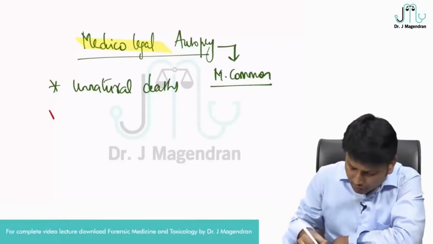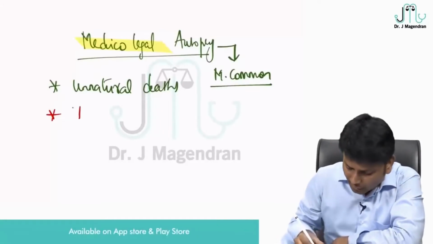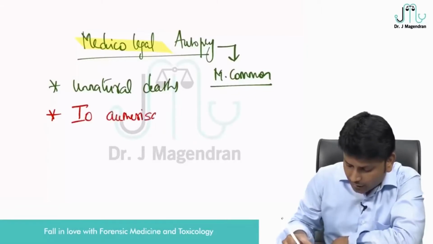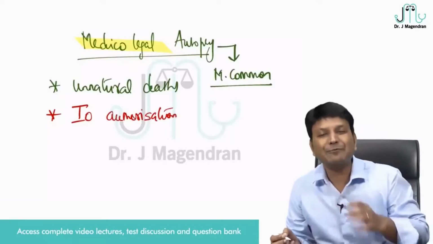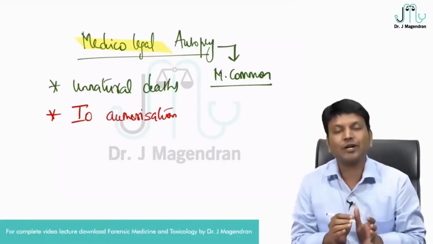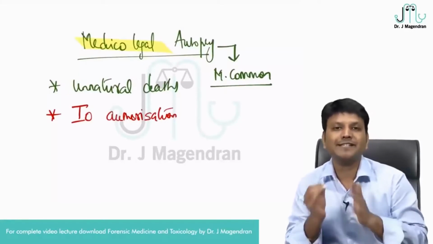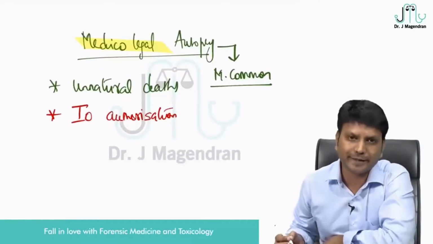Who will give you authorization? The authorization is given by IO authorization. You can ask me, sir, what is that IO? IO is nothing but investigating officer. The investigating officer will give you authorization. He will give you a letter permitting the medico-legal autopsy.